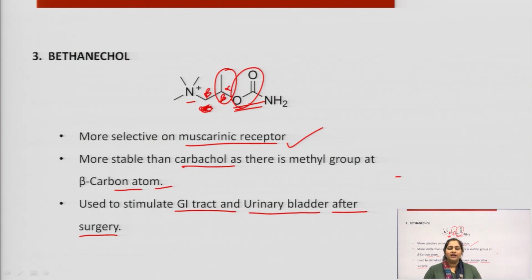Before that, anticholinergic drugs were given so that the GI and urinary bladder secretions could be depressed, but to restore normal function again, we have to stimulate the GI tract, so we use this drug.